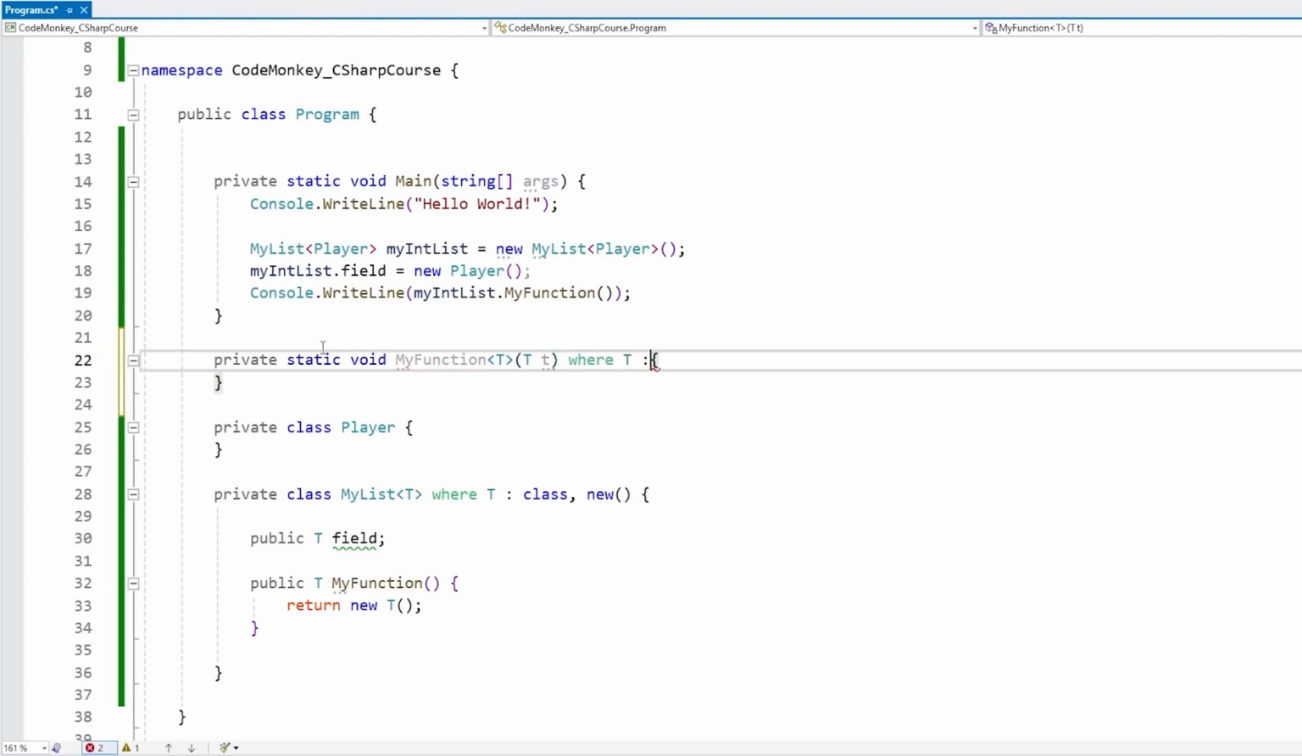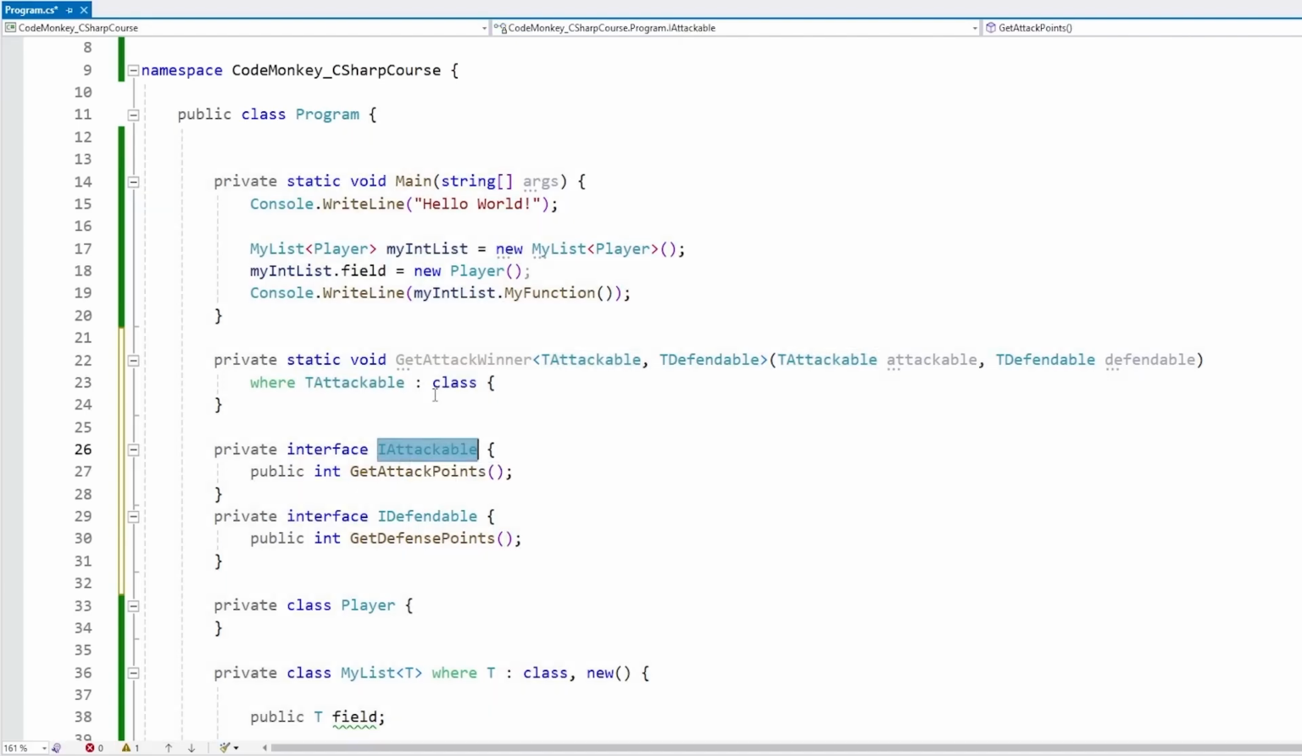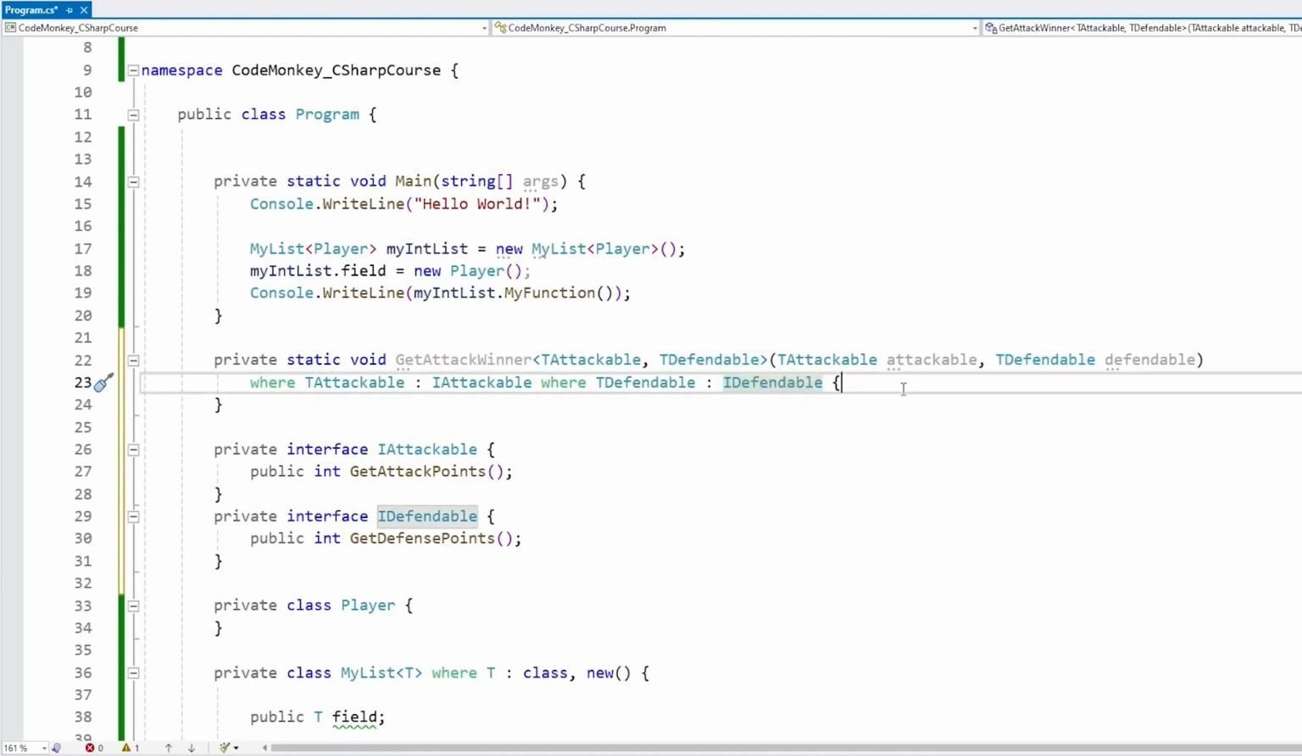So again, where T is a class, now it ensures that we can only call this function with a type that is actually a class. And when using the one that enforces that it extends some kind of interface, for example, let's make a function GetAttackWinner, and let's receive two types, T1 and T2. Or actually, let's give them proper names, so TAttackable and TDefendable. Then we receive those. So we can enforce that TAttackable has to implement the IAttackable interface, and we can enforce that TDefendable has to implement the IDefendable interface.